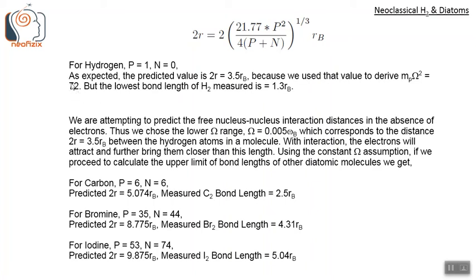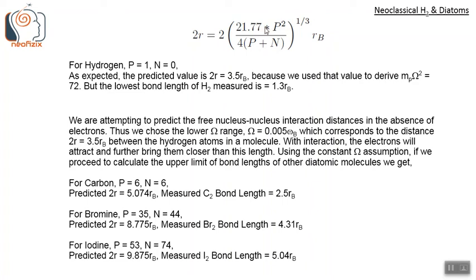So in that lower omega range, 2R is 3.5 Rb. This formula was derived using those conditions. So naturally, if we put P equals 1, N equals 0 for a hydrogen atom, we'll get back 2R equals 3.5 Rb. But the lowest bond length of the hydrogen molecule is measured to be 1.3 Rb, where Rb is the Bohr radius.